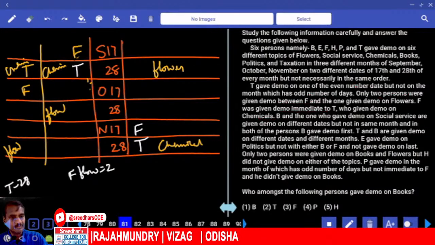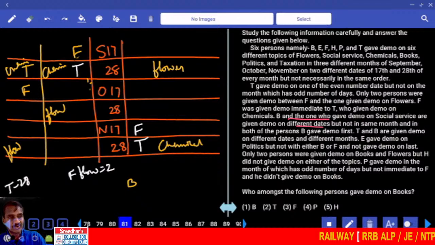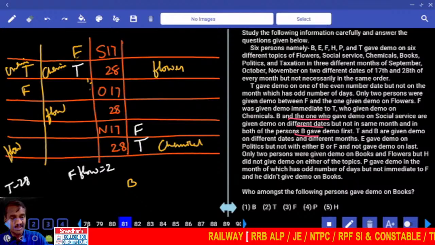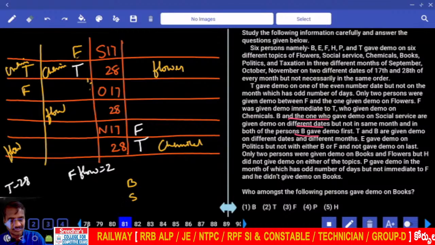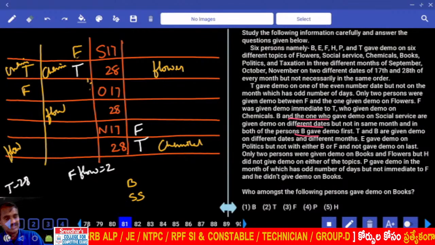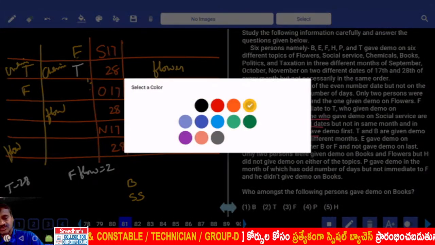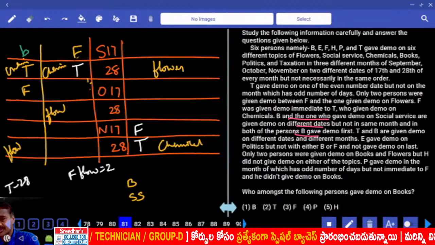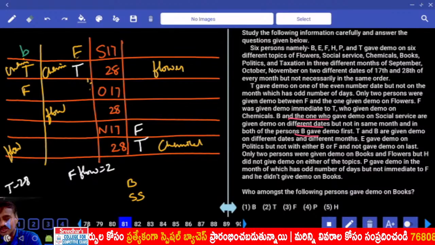And next one, B and the one who gave demo on social service. B and the one who gave demo on social service gave demo on different dates, but not in the same months. And in both of them B gave demo first. B undali, next time undali. B and the one social service. Both these 2 persons in the same date. Now B is before this one, same date. Now can we have B at this place? B is on 17th. Then now social service must be on 17th.